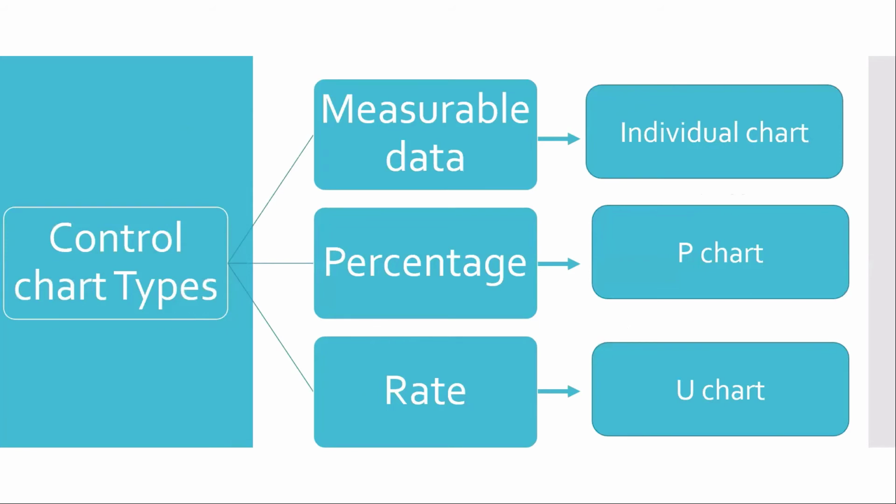So the control chart, we are almost at the end of the session. There are different types of control charts: the individual control chart, P chart and U chart. If our data is measurable, quantitative data, then we can go for the individual chart. Whereas if we have percentage data, then we have to use the P chart. If it is a rate, then we have to use the U chart.